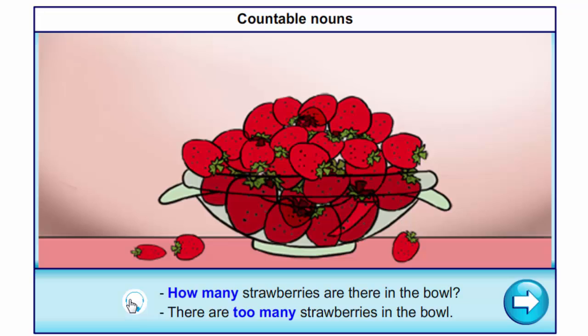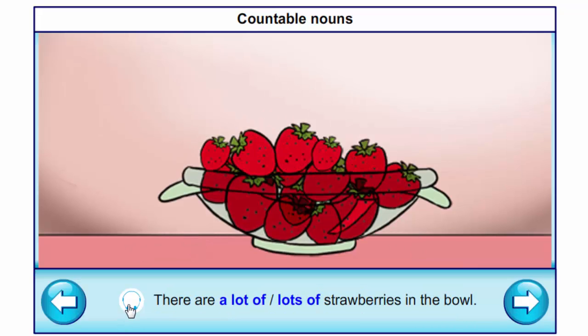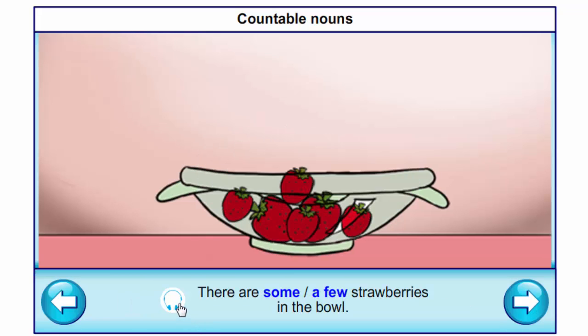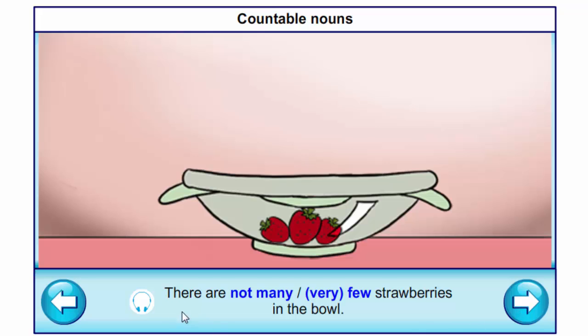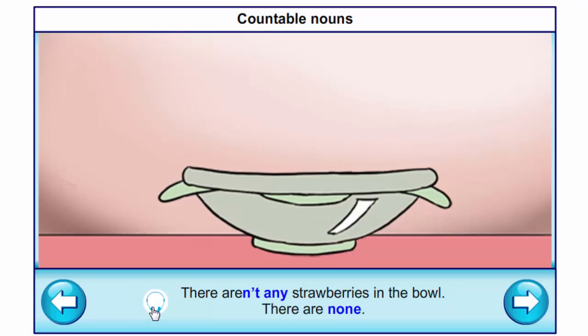How many strawberries are there in the bowl? There are too many strawberries in the bowl. There are a lot of strawberries in the bowl. There are lots of strawberries in the bowl. There are some strawberries in the bowl. There are a few strawberries in the bowl. There are not many strawberries in the bowl. There are very few strawberries in the bowl. There aren't any strawberries in the bowl. There are none.